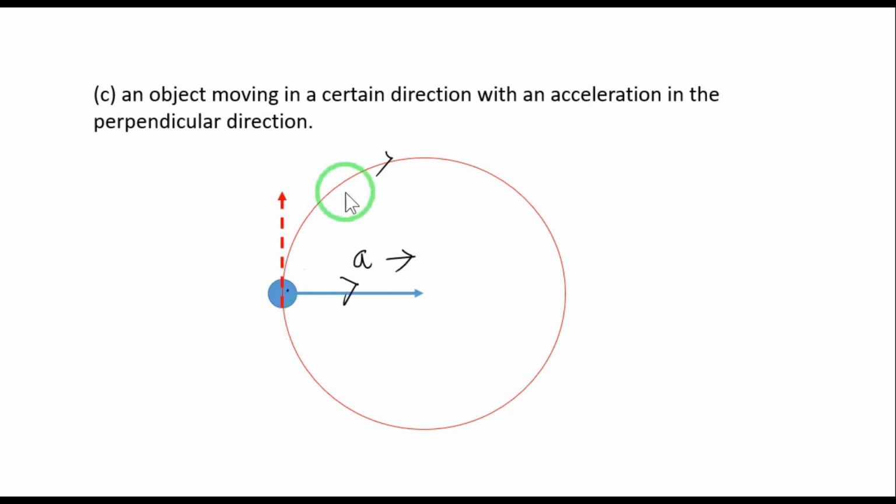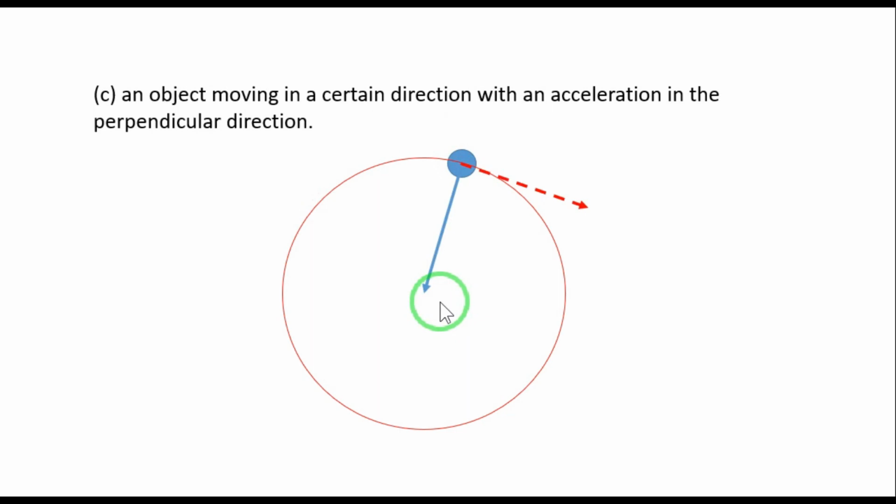When this object moves further, it is actually going straight in this direction, but its acceleration is towards the center, and so on. This is the direction of the motion, where the direction of the acceleration is towards the center.